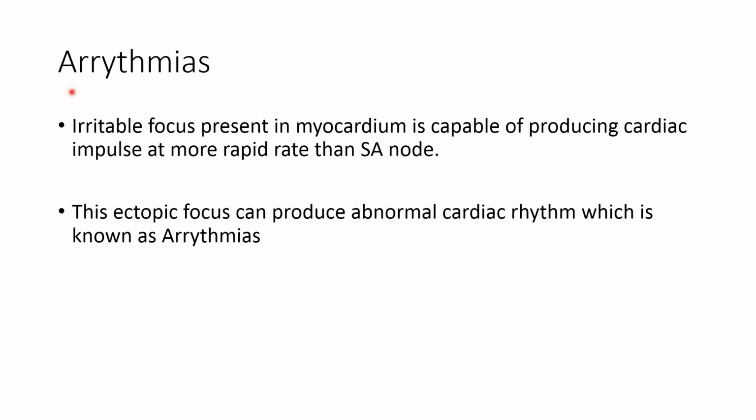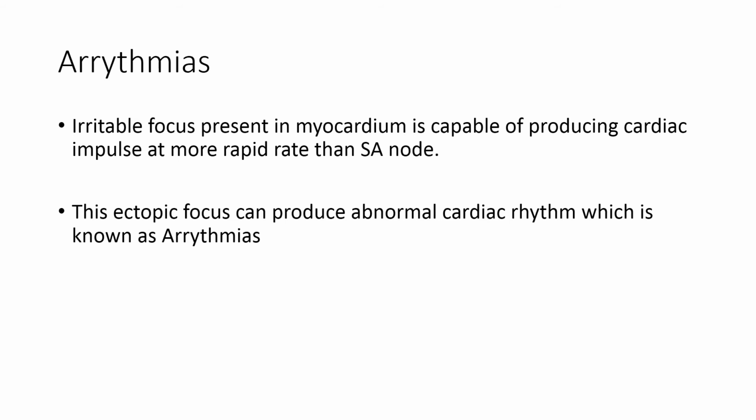Arrhythmias are abnormal cardiac rhythms. Normally the SA node is the pacemaker, but whenever an irritable focus is present inside the myocardium, it is capable of producing cardiac impulses at a rate more rapid than the SA node. So it becomes the next pacemaker. This ectopic focus can produce abnormal cardiac rhythm, which is known as arrhythmias.